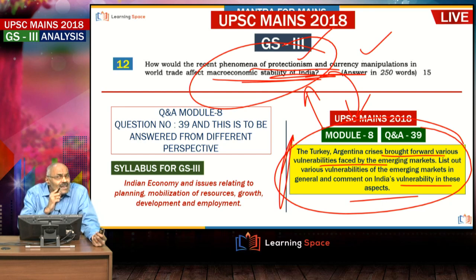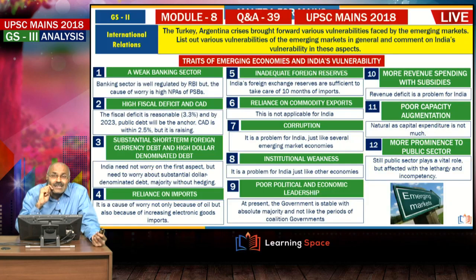And the important aspect is the same mantra, whenever any current event happens, have a 360-degree view, try to frame the question on your own, try to pose the question, try to get the answer, right. That is the important aspect. This we looked at macroeconomic stability in the context, or you can say the vulnerabilities of emerging markets.